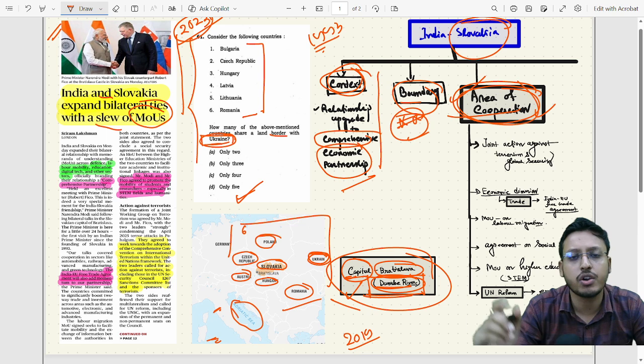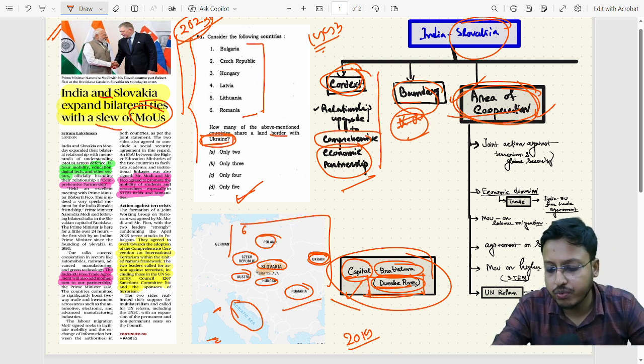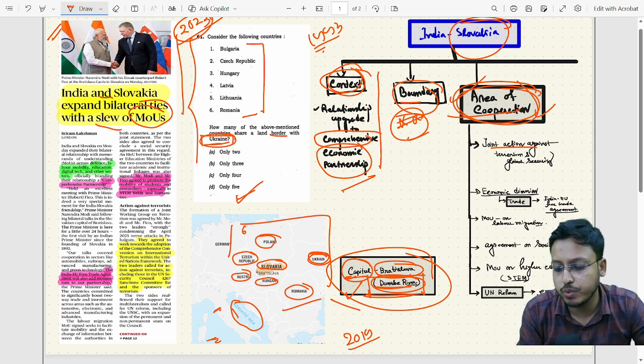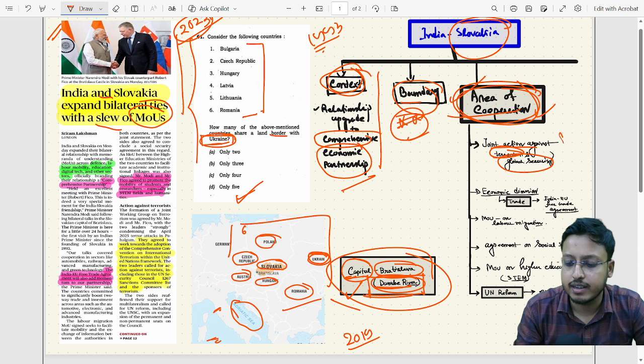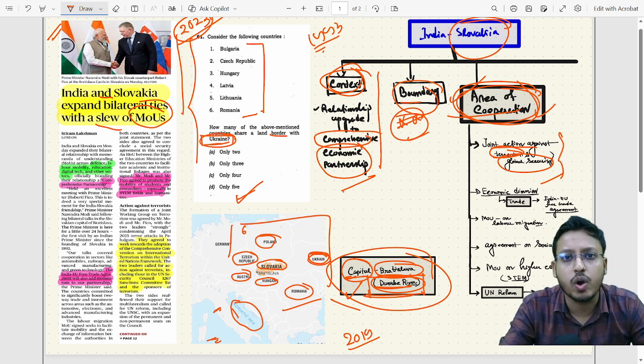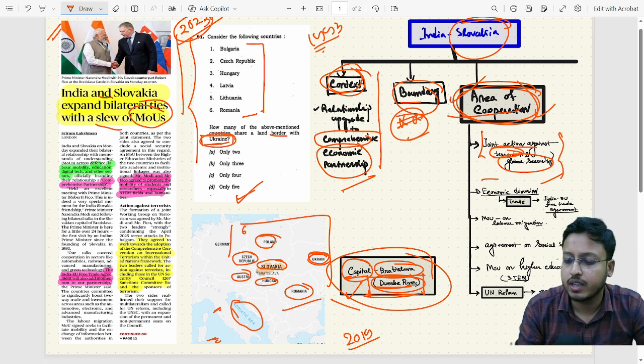Now see some areas of cooperation. What are the areas of cooperation? See, a joint action group against terrorism and for global security. Both countries are of the opinion that they need to cooperate more on this terrorism front. And also Slovakia is one of the important countries which condemned the Pahalgam terror attack. You need to know that.